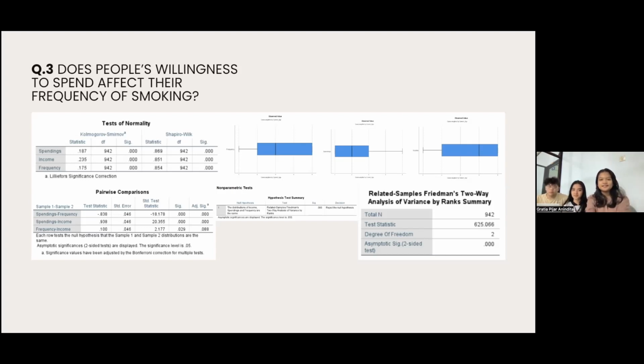So for this task, we first have to test all the requirements, like what are the variables from the graph. What are we trying to find? We want to know, does people's willingness to spend affect their frequency of smoking?